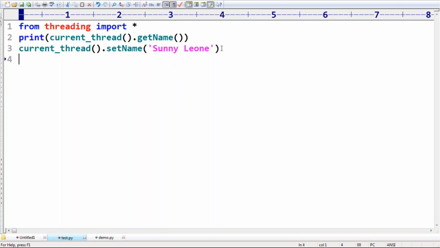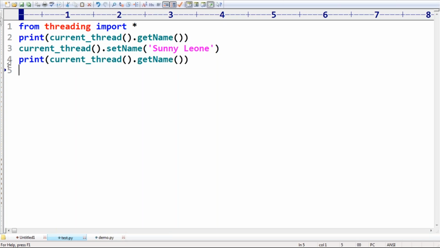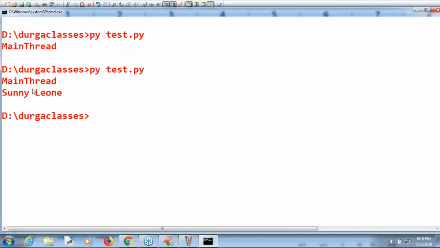Now have a look once. Print the same thing again. What is the output we are going to get? Have you observed? The first time the name is MainThread, but the second time the name is like this, right?